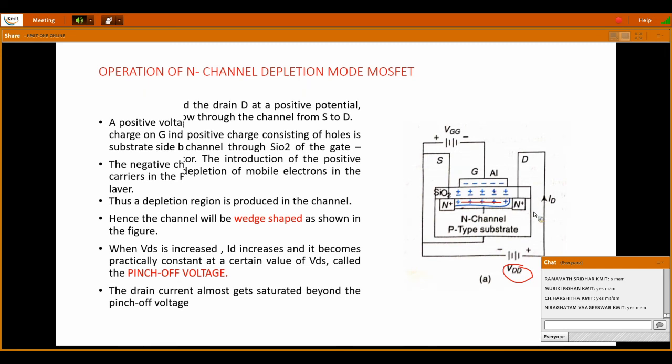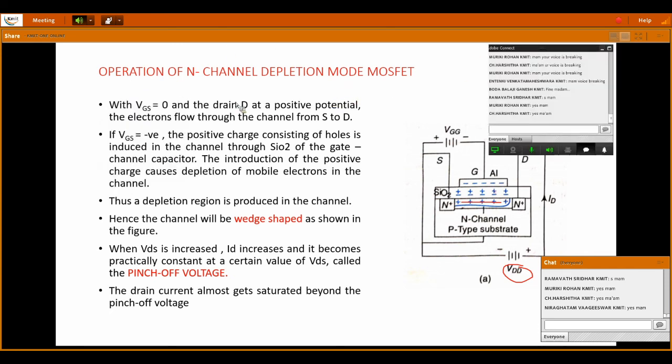Because of this accumulation, the depletion region makes the channel wedge shaped. See here, you can see the points. If VGS is induced in the channel through the SiO2 layer of the gate capacitor, the positive charge causes depletion of mobile electrons in the channel.